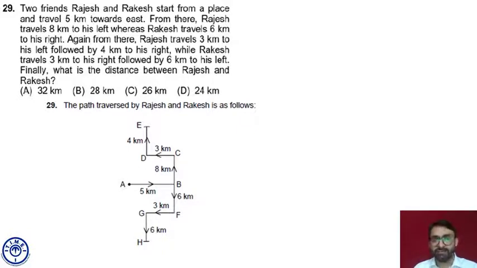The question is asking what is the distance between Rajesh and Rakesh. Rajesh is at point E, Rakesh is at point H. So the distance between E and H has to be ED, which is 4, CB, which is 8, BF, which is 6, and GH, which is 6.